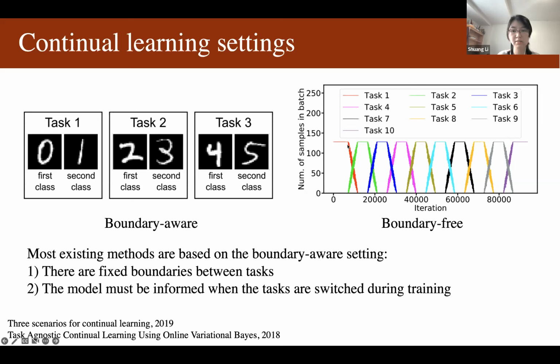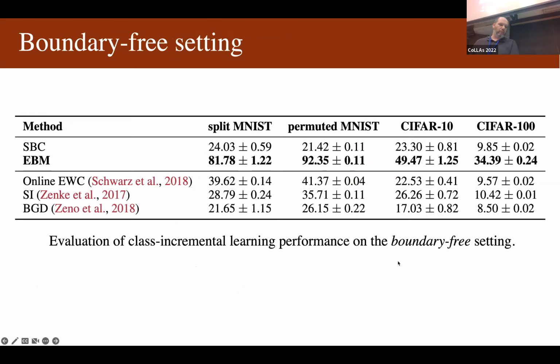In this setting, the models learn in a streaming fashion and the data distribution changes sequentially. For example, in this figure, the percentage of ones gradually decreases while the percentage of twos gradually increases during training. And here are the results of the energy-based model and baselines on this boundary-free setting. Our energy-based model is still better here.